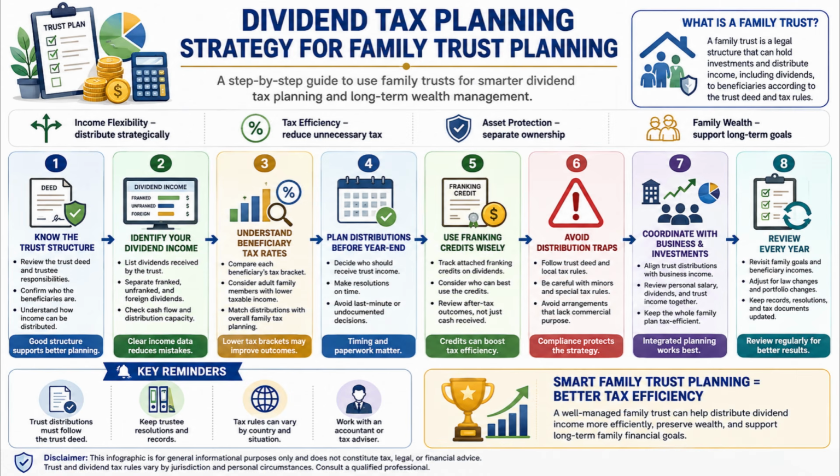Finally, review the trust plan every year. Beneficiary income levels may change, tax rules may change, and investment income may also change from one year to another. Therefore, regular review is essential. Trustees should revisit family goals, update records, keep resolutions and tax documents in order, and adjust the strategy when necessary. Also remember that trust distributions must always follow the trust deed, and proper documentation is extremely important. Keep trustee resolutions, dividend records, and all relevant financial papers organized and up to date.